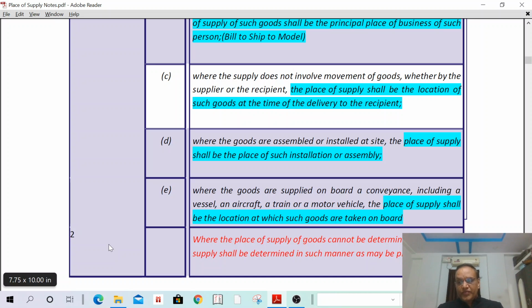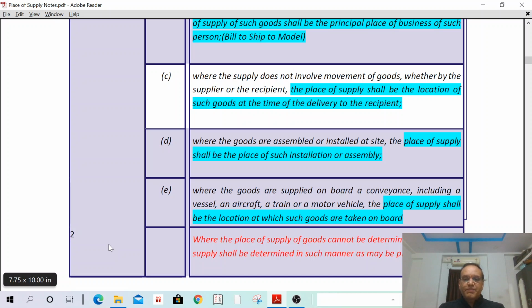If the flight starts from Hyderabad to Chennai, then Chennai to Goa, and the goods are taken on board in Chennai and sold on board, then the place of supply shall be the place where such goods are taken on board. Such goods are taken on board in Chennai. So the place of supply shall be Chennai only.